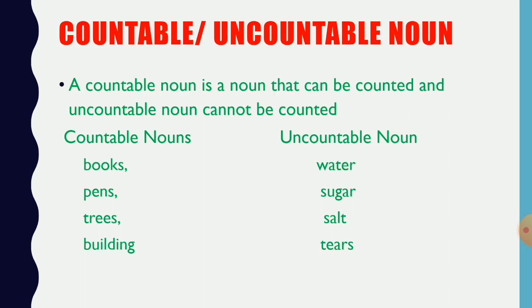If there is only one book, it is known as book, and if there are one, two, or three books, they are known as books, as in they can be counted. Uncountable nouns that cannot be counted are water, sugar, salt, and tears. These cannot be counted.